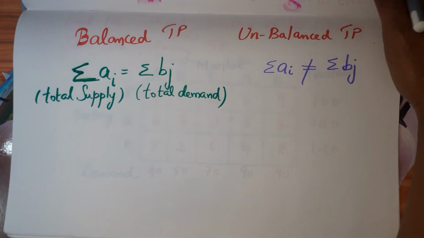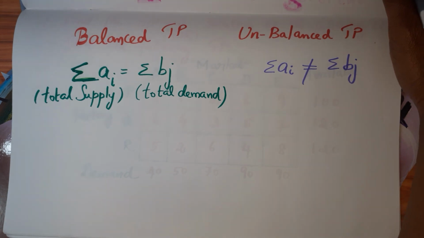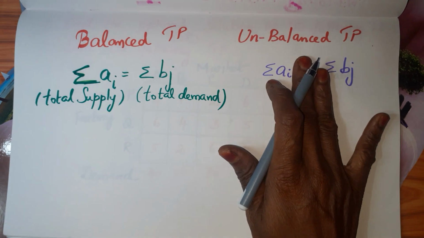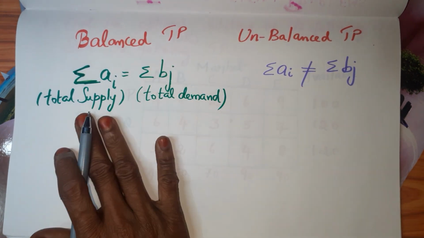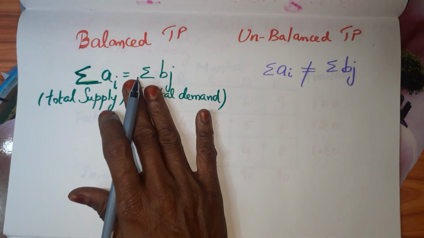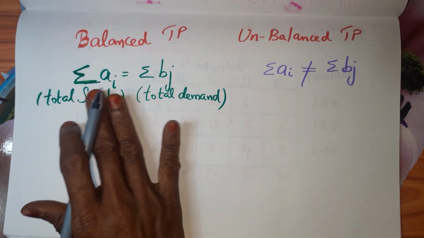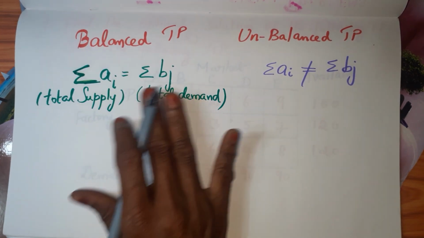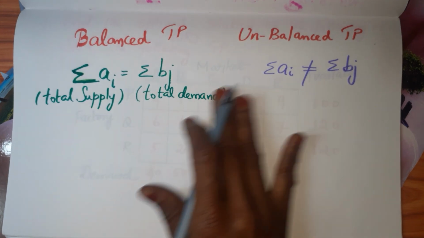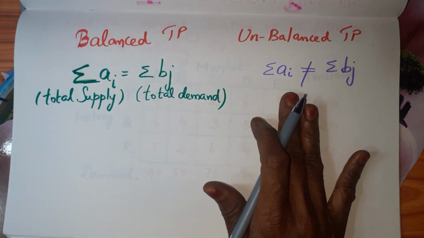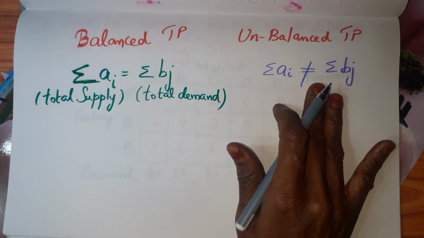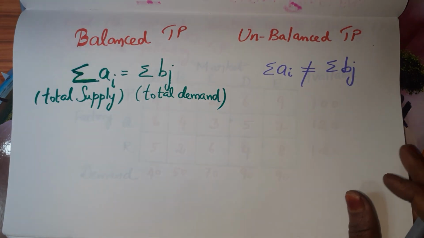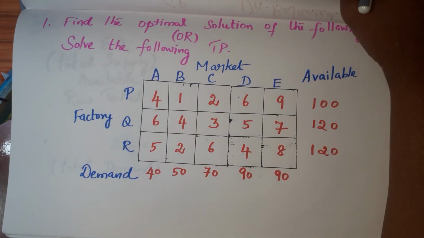Before going into the problem, in TP, we have two different types. One is a balanced TP, the other one is an unbalanced TP. Balanced TP, the condition for a balanced TP is summation Ai is equal to summation Bj. I will tell you what is Ai and Bj. And if it is an unbalanced TP, summation Ai is not equal to summation Bj. Let me explain about a balanced TP.